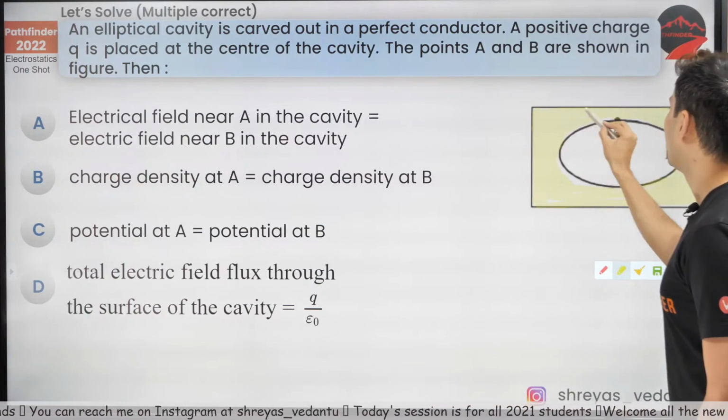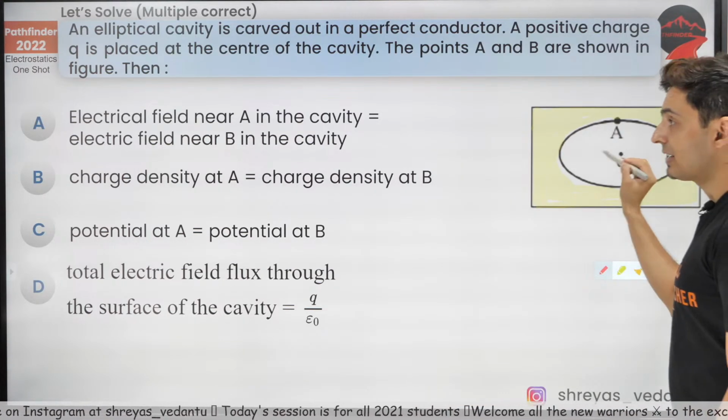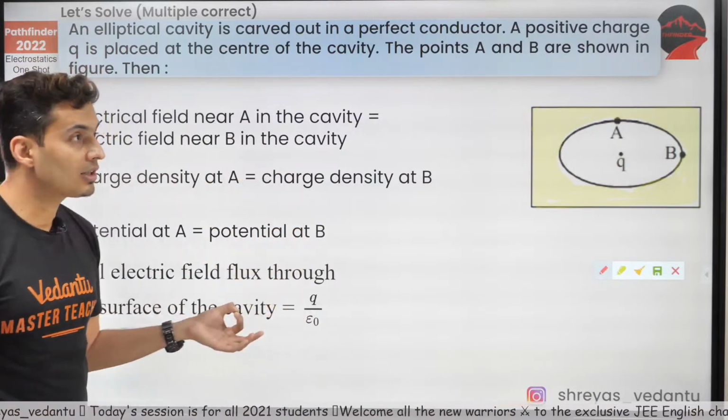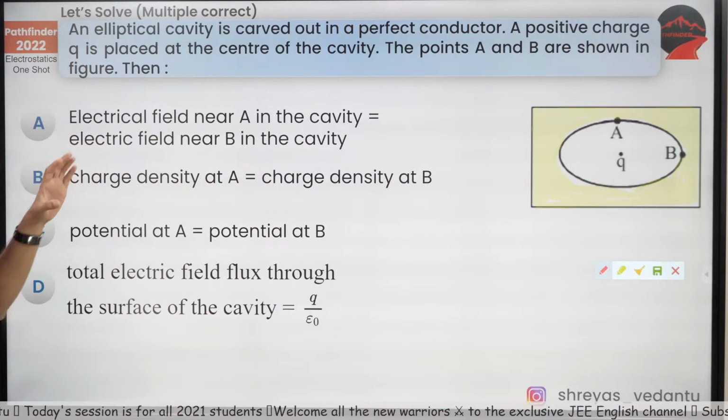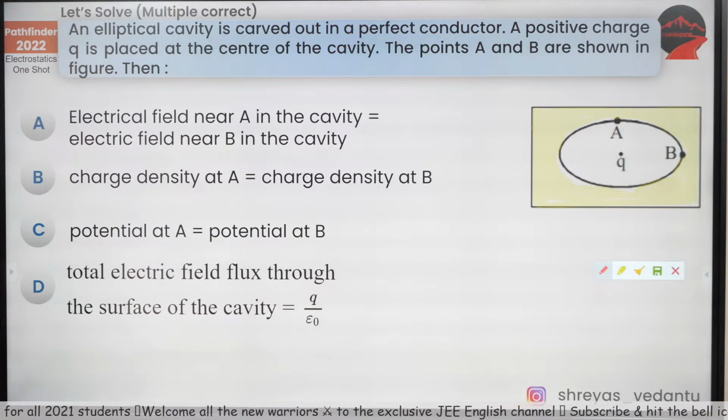Figure this out. At point A and B, this is a charge which is placed. This is an extra charge. You remember what happens when you place some charge inside a conductor which has some cavity, it creates some induced charges, right? Definitely it will create some induced charges. So what will happen because of that? Think about it.